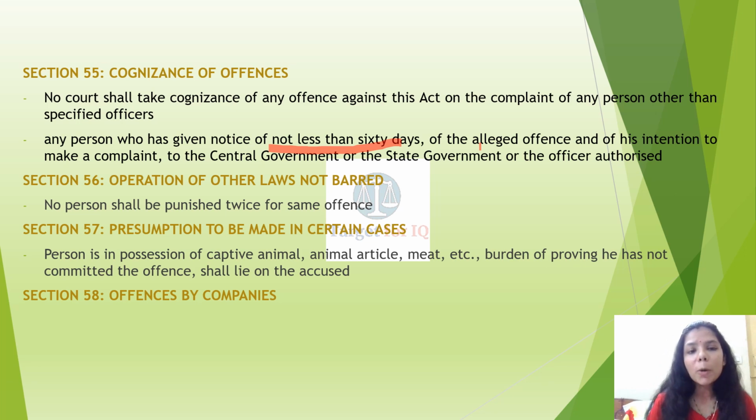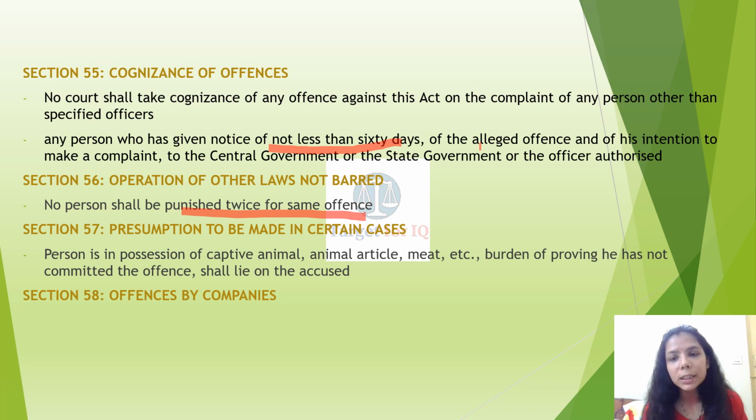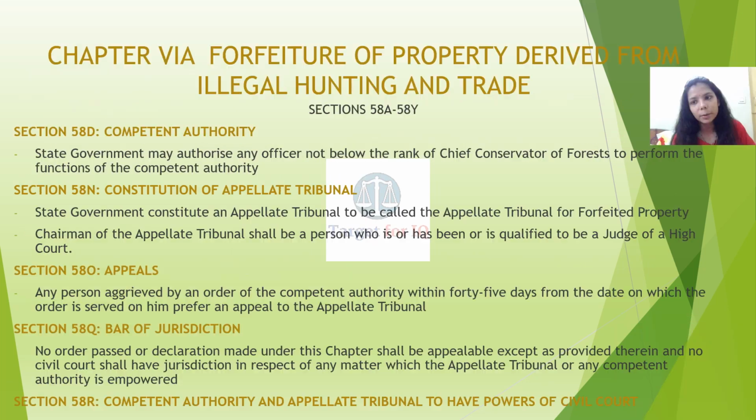Section 56, operation of other laws not barred. No person shall be punished twice for the same offence. Section 57, presumption to be made in certain cases. If any person is found in possession of any captive animal, animal article, meat, etc., the burden of proving that he has not committed the offence shall lie on the accused. Section 58, offences by companies. Here, companies as well as the personnel responsible for management of the company shall be held liable.